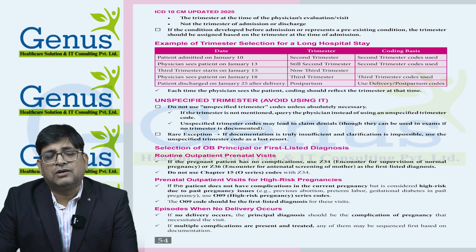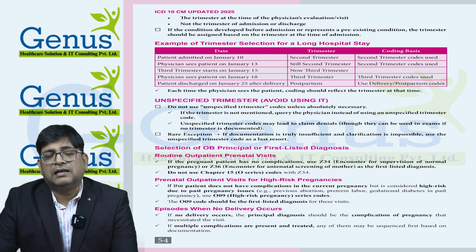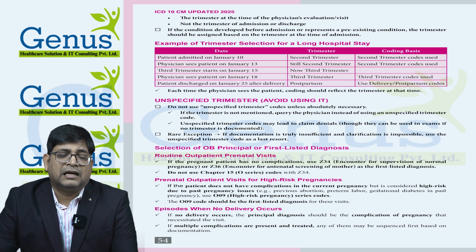Normally we do not provide a code for unspecified trimester, but if unspecified trimester is mentioned in your exam, you can provide the code for that. But generally in real-time coding we cannot use the unspecified trimester code. Then we have the routine outpatient prenatal visit. As I told you, if the patient does not have any problem, we need to provide either the Z34 series code or the Z36 series code.